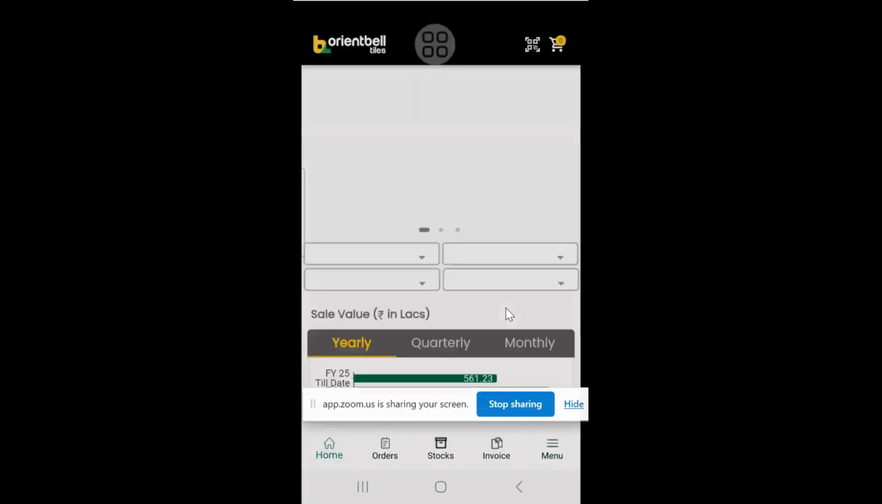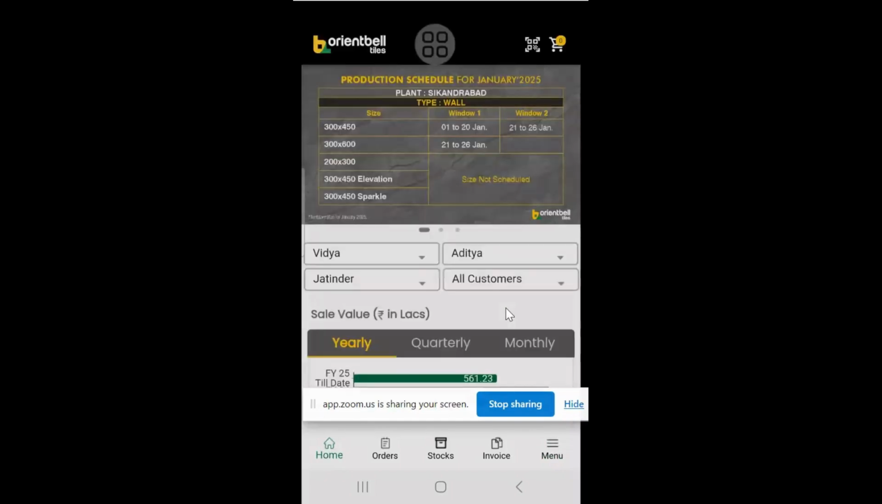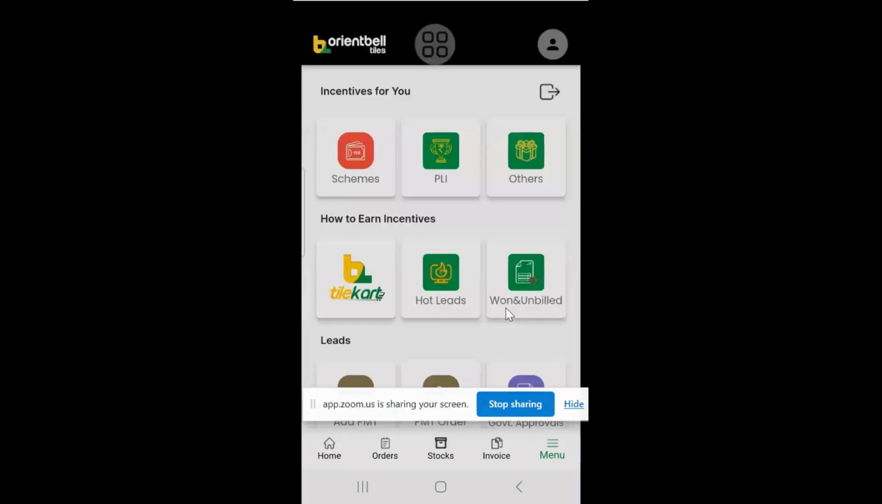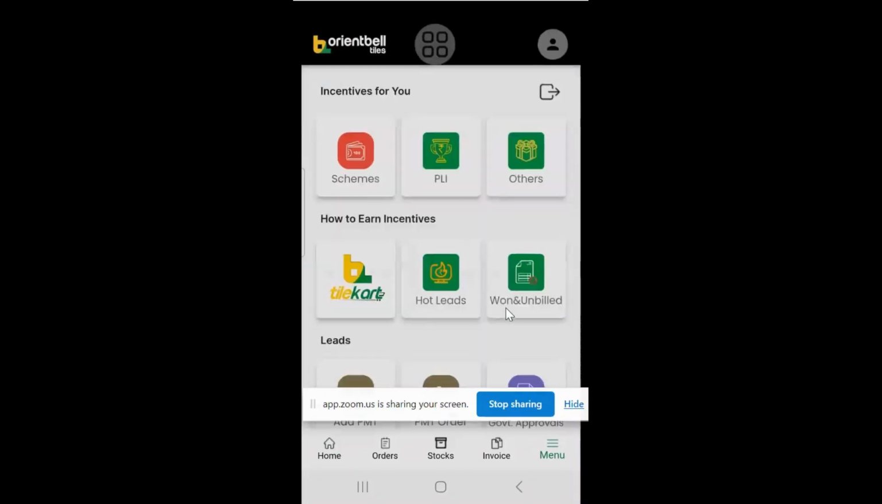Sir, one more important point is there. Say I have an X territory, but sometimes I get leads from a Y territory also. In that case, I should have access to reassign those leads to the concerned territory head. For example, I am taking care of the Ranchi territory and I get a lead from Bokaro. I don't have access to reassign it to the Bokaro person.